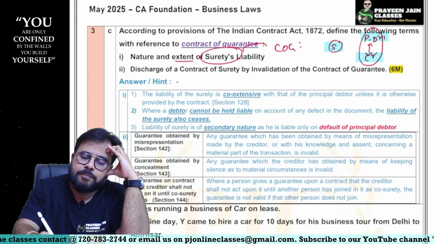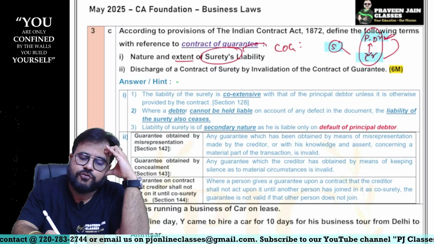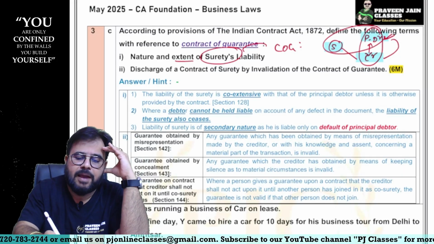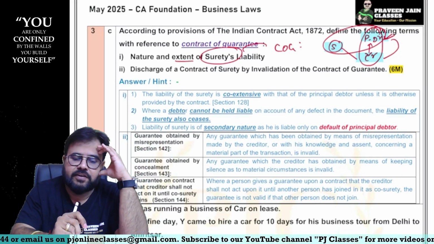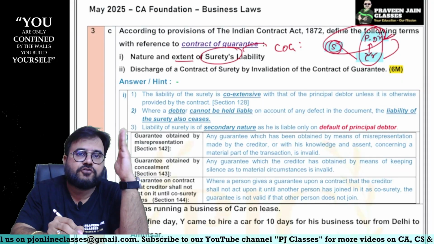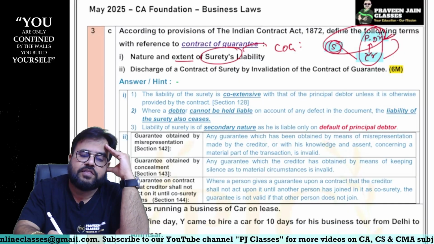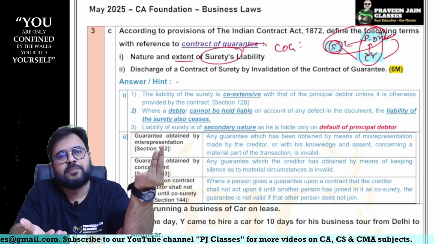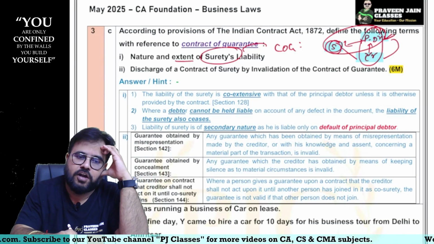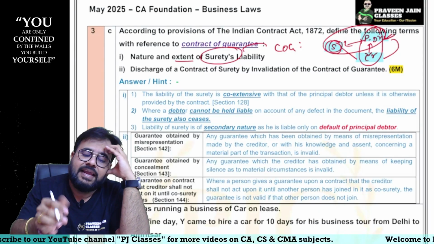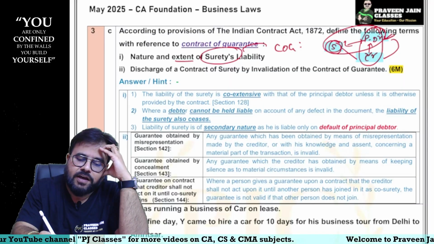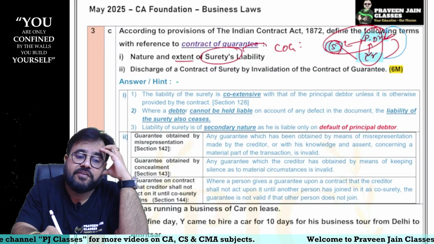In other words, principal debtor is liable to creditor, surety is liable to creditor. This is what I mean by co-extensive liability, sir. In other words, liability of surety is co-extensive with the liability of principal debtor. If principal debtor is not liable, surety is also not liable, sir. Similarly, can I say on due date, creditor, you should first go and recover money from principal debtor.